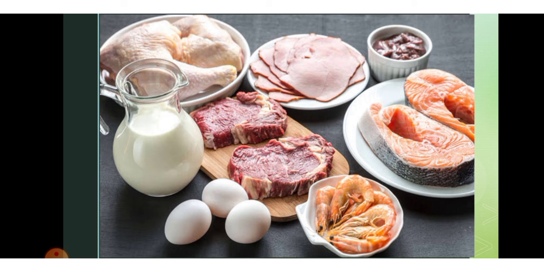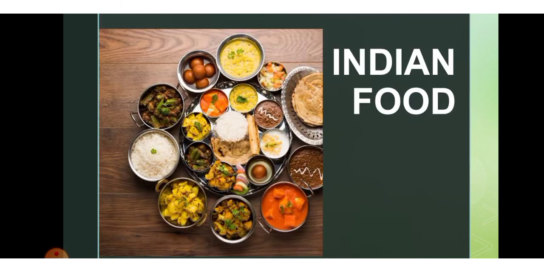Milk can be drunk as it is, or dairy products like cheese and butter can be consumed. Milk is a rich source of calcium and vitamins. Animals that we use as a source of milk are milch animals. Then next are eggs and honey. These are the things that we get from animal sources.